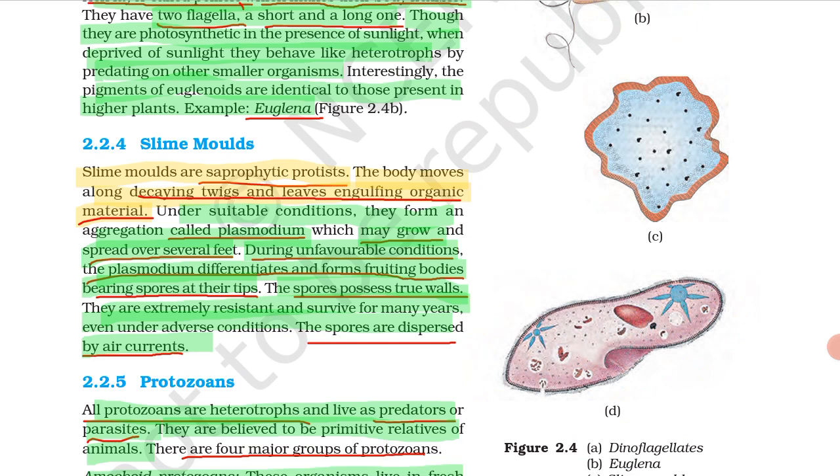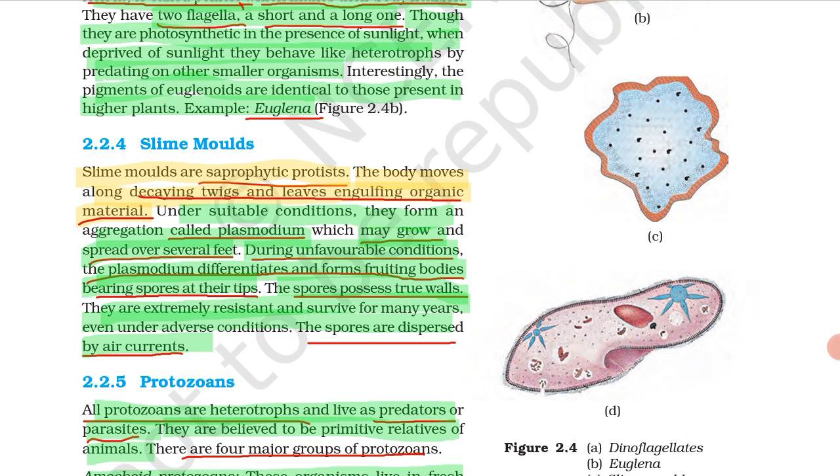During unfavorable condition, this plasmodium differentiates into fruiting bodies bearing spores at their tips. The spores possess true walls, and they are extremely resistant and survive for many years even under adverse conditions. The spores are dispersed by air currents.